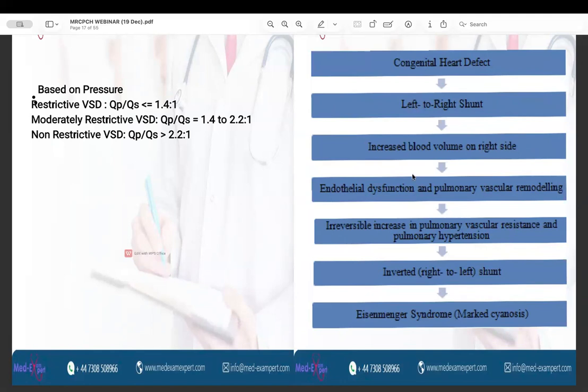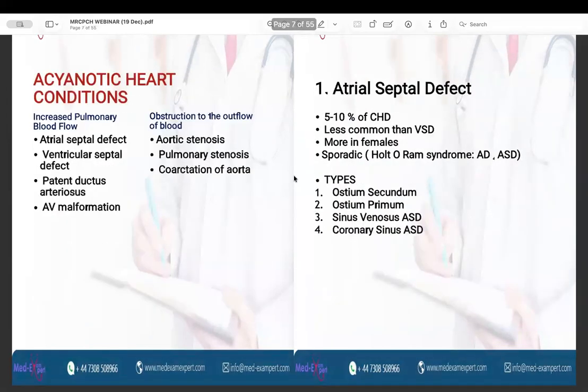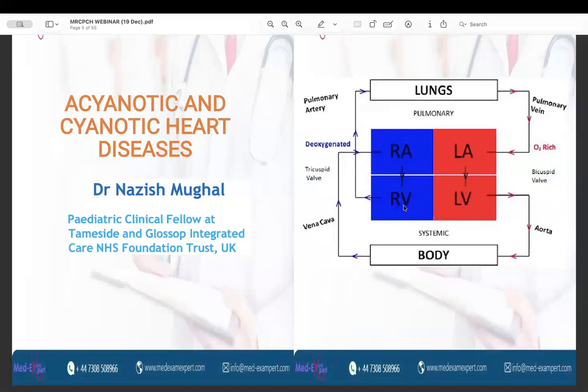Okay, so you can see a flow chart in the blue. This shows the pathophysiology of an important phenomenon known as the Eisenmenger phenomenon or the Eisenmenger syndrome. So what happens in the VSD? In the VSD, you know that there is a defect in the interventricular septum that divides the right and the left ventricle. So let me take you back to this diagram. There is a defect here in between the left ventricle and the right ventricle.